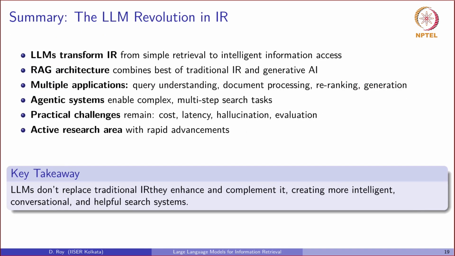To summarize, LLMs are revolutionizing information retrieval by transforming it from a simple retrieval task into an intelligent information access process. The RAG architecture has emerged as a powerful hybrid tool combining the best of traditional information retrieval with generative AI. We have multiple application points across the pipeline, and agentic systems are opening up new possibilities for complex tasks.